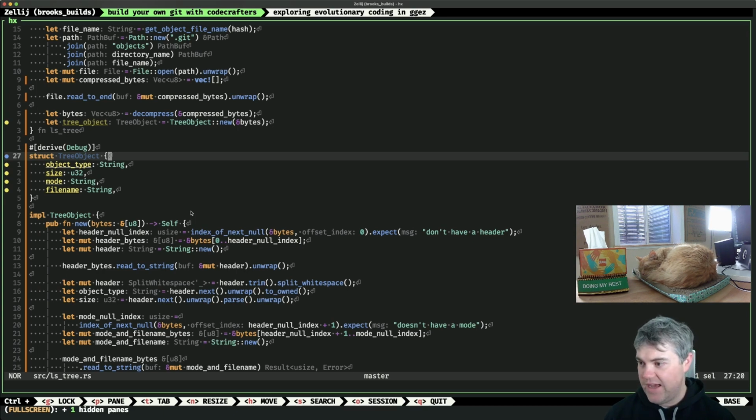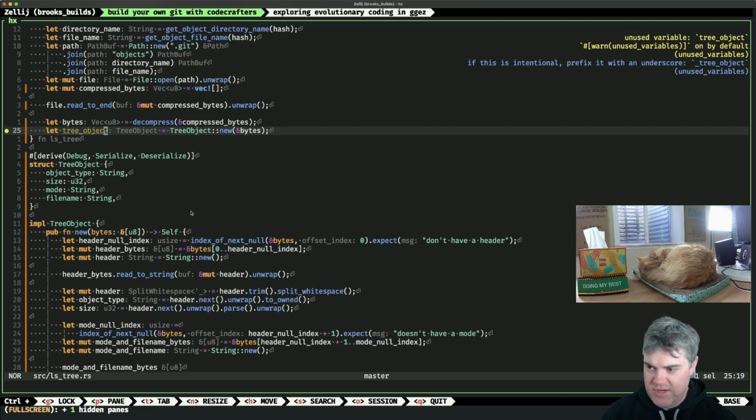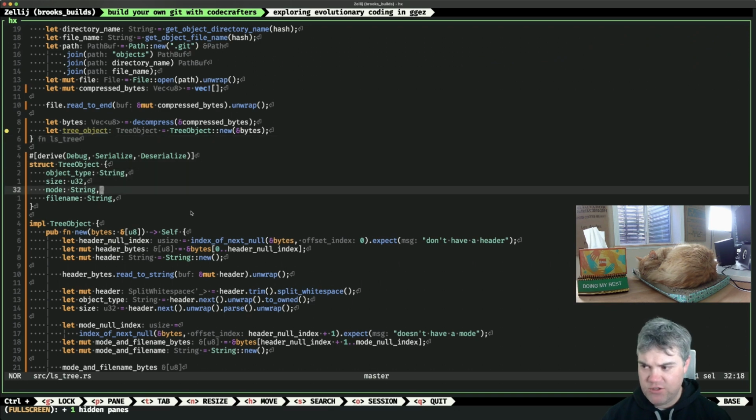But okay, so we have Serde. So I want to serialize, deserialize. Okay, so we have this now. I wonder if that would work because I don't think it knows how to do this.